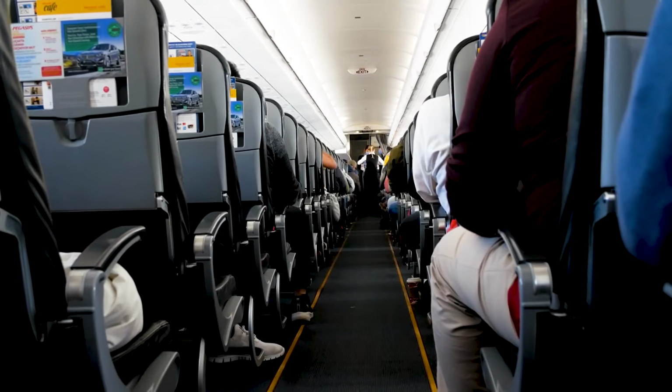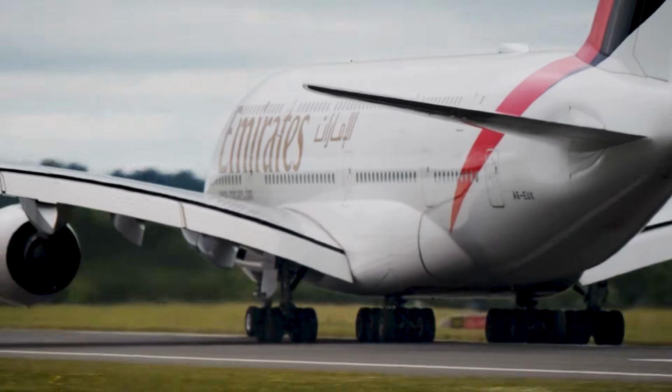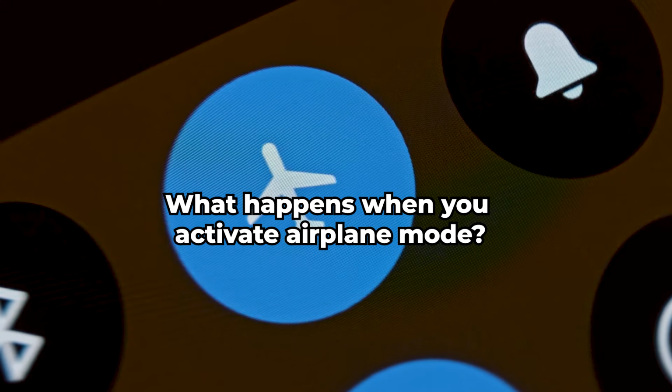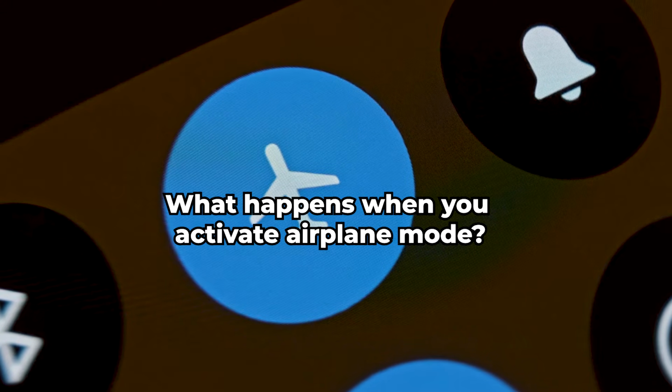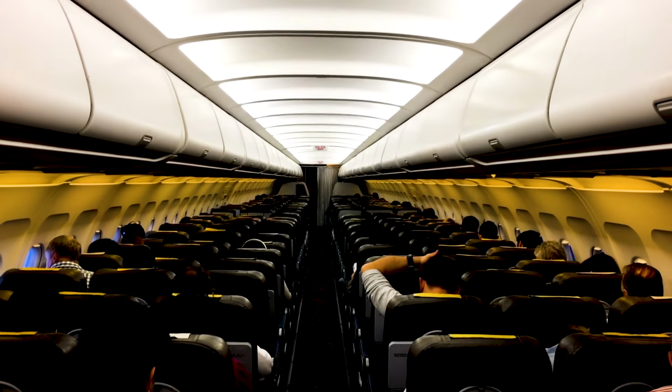You are on an airplane and it's about to take off. A voice on the loudspeaker asks everyone to activate airplane mode on their devices. But what really happens when you press that button with the airplane icon on your cell phone? The answer goes far beyond what most people imagine.